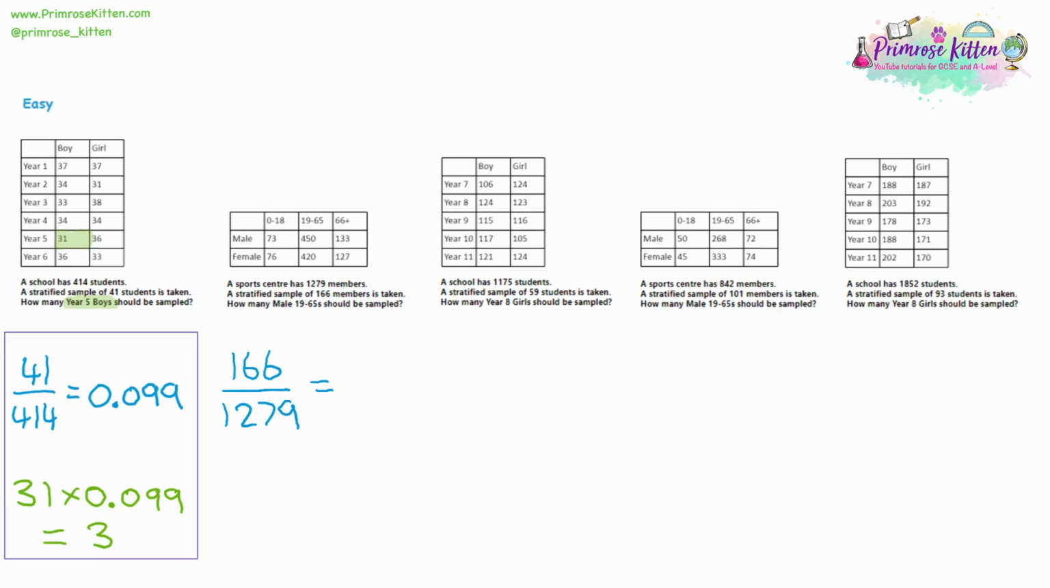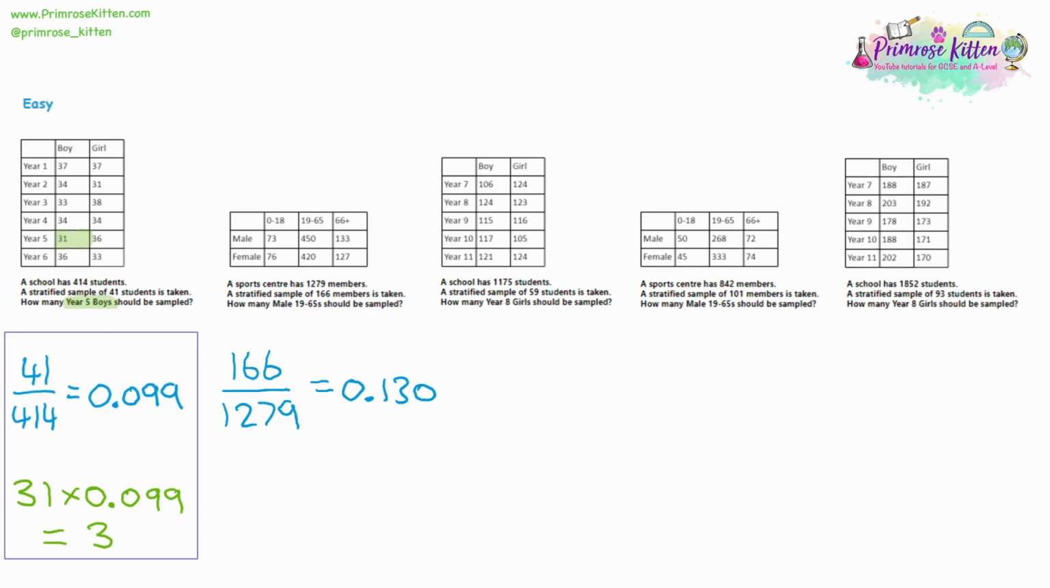And typing that into a calculator is getting me 0.130 to 3 decimal places. And because my final answer will be rounded to a whole number, having a few extra decimal places in the calculation is going to help me keep a bit of accuracy here. And as a percentage, just to make it a bit more understandable, this would be 13%.